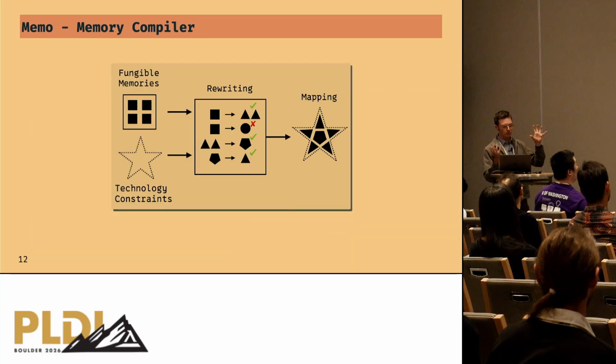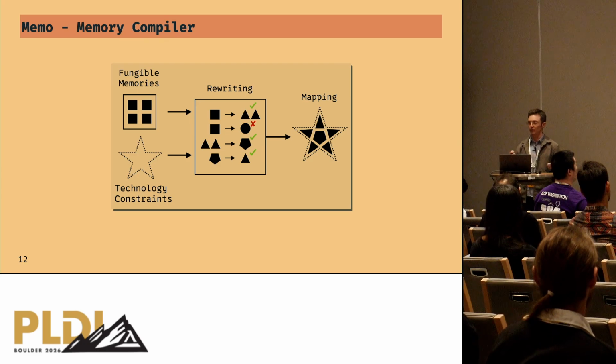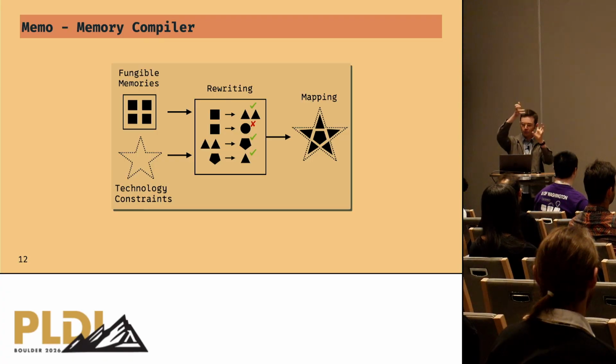Okay, so with fungible memories in hand, we incorporate that into an existing hardware description language so that we can do this automated memory technology mapping, right? The problem roughly looks like this for our memory compiler, where we have a set of fungible memories, we have some technology constraints, and we want to try to figure out, using our rewrites, how can we reshape our memories to fit the technology constraints? And that gives us a satisfying mapping, right?